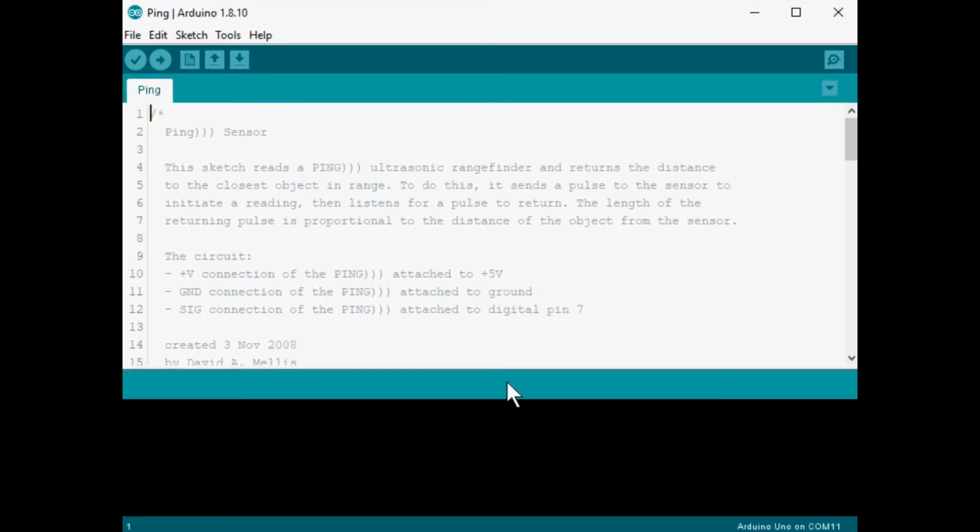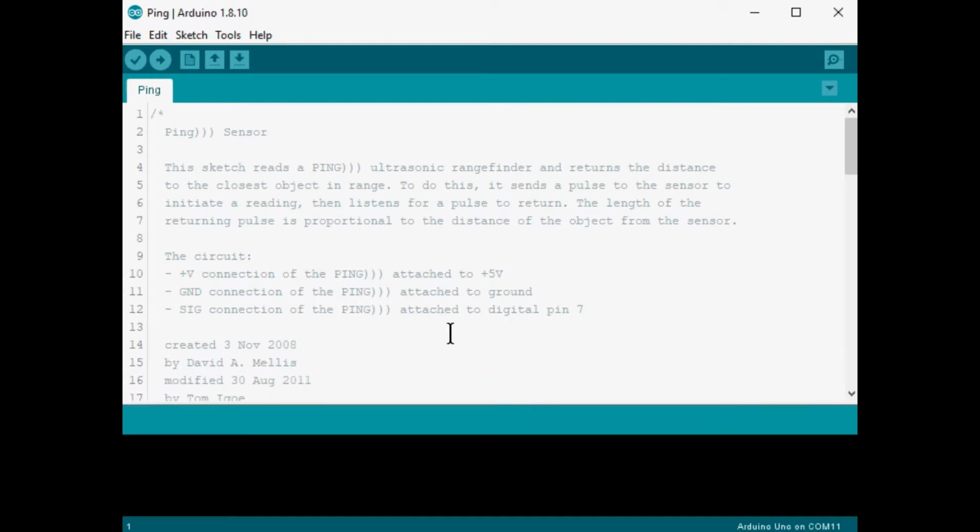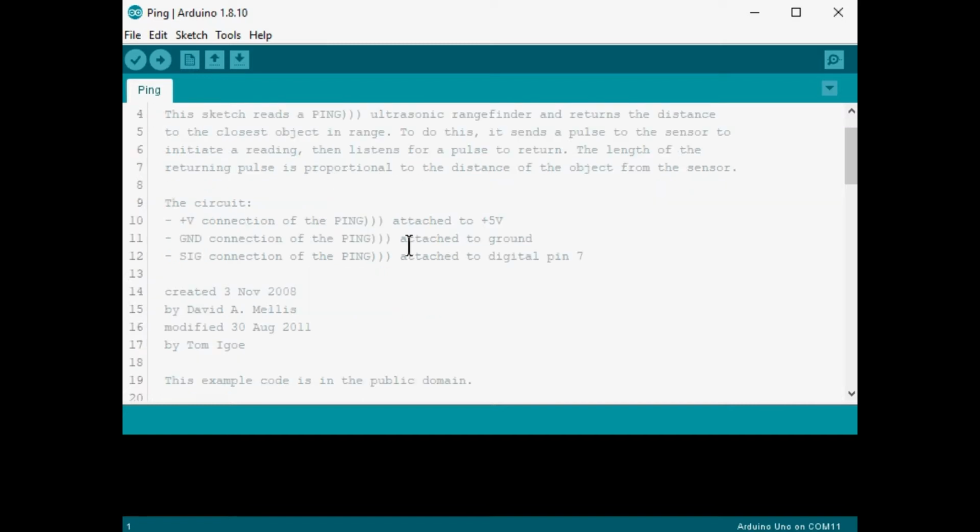So in this ping sensor code, let's take a look at it first before we run it. It says it uses an ultrasonic rangefinder. That means it puts out a pulse and listens for it to reflect or echo back from whatever's in the environment. Listens for the return pulse. The length of the returning pulse is proportional to the distance of the object. Well, that just means that the time it takes for the reflection or the pulse to come back is based on the speed of sound, and it can determine just how far it is.